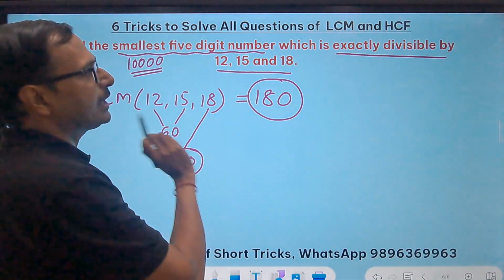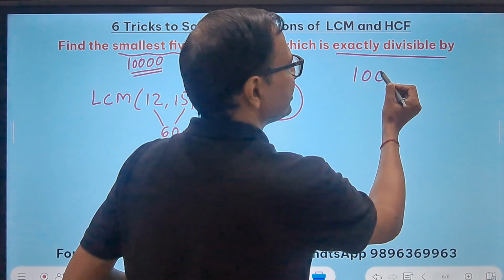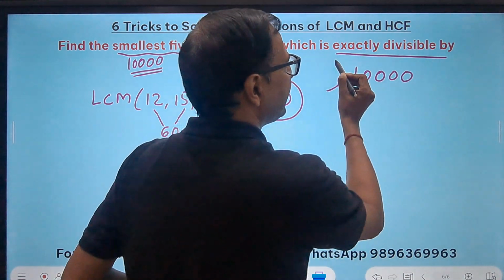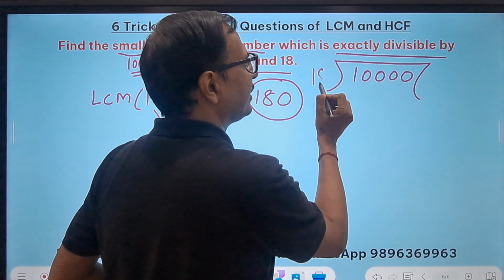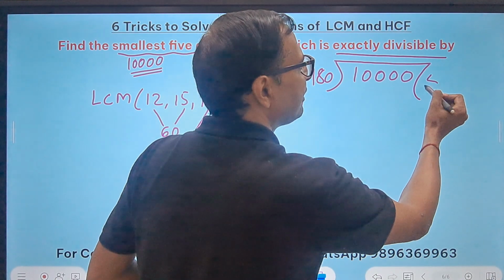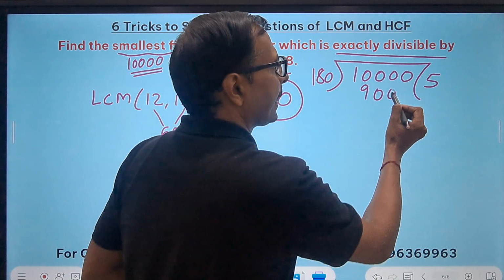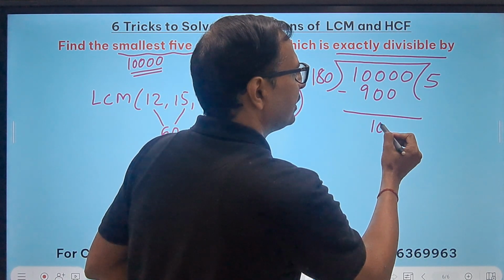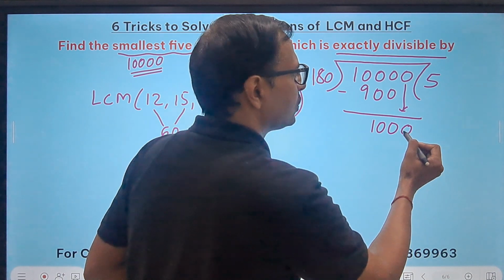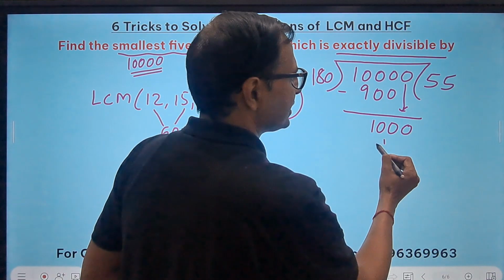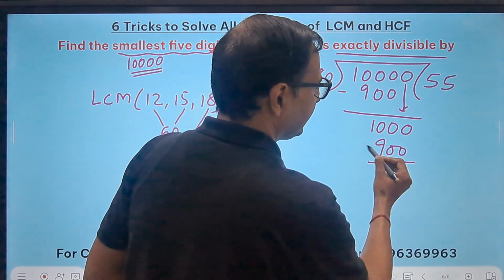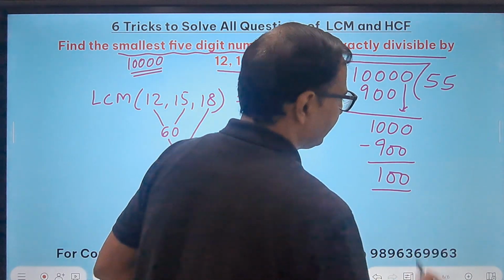So I am going to take the smallest 5-digit number and divide it by the LCM, 180. 180 times 5 is 900. That gives me 100 and the 0 comes down. So again 5, this is 900 and I get a remainder of 100.